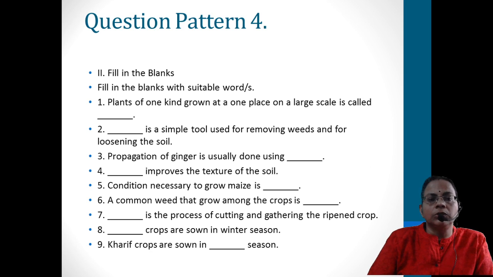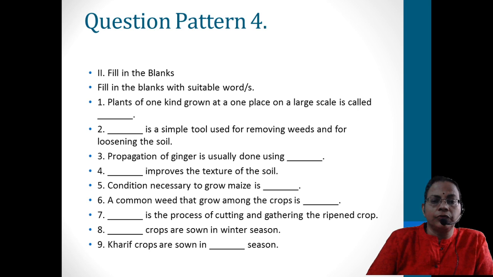Then, dash is the tool used for removing the weeds and for loosening the soil, that is hoe, you can write. Then propagation of ginger is usually done by vegetative propagation, that is not in the textbook, but even then, plucking the ginger and keeping it under the soil. Then dash improves the texture of the soil: manure.